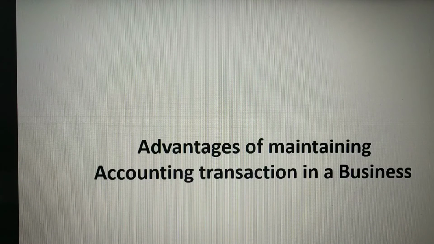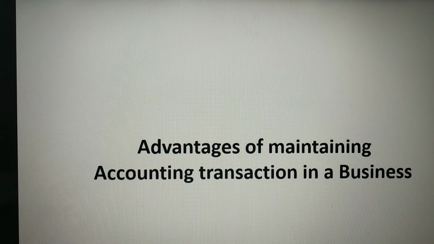Next one, accounting systems help to know whether any operation of a company has to be withdrawn, any other operation has to be started, or any other operation has to be continued for the next financial year. After maintaining all these accounting transactions, that company can decide whether any operation has to be continued in the next financial year or not.